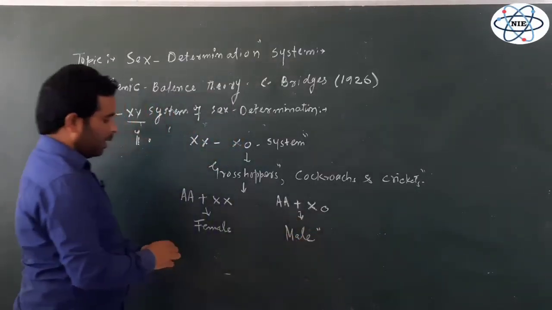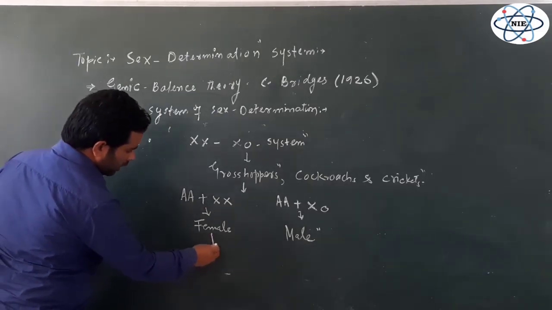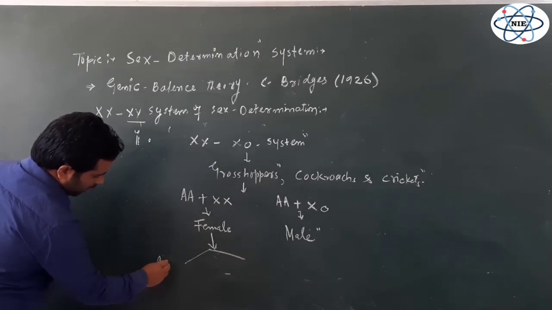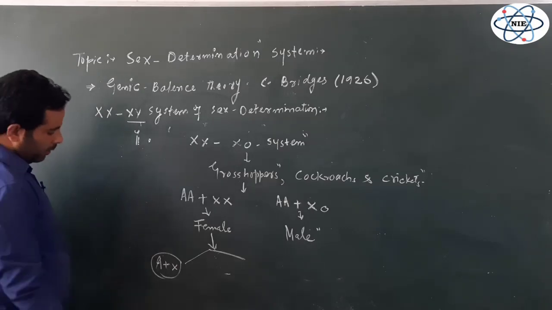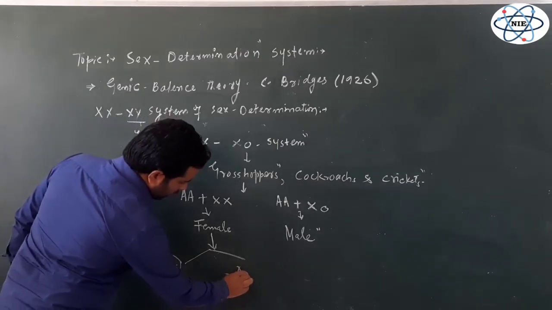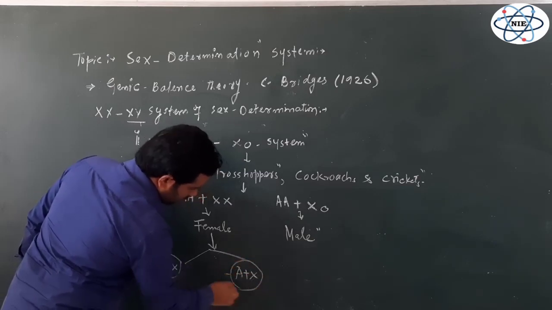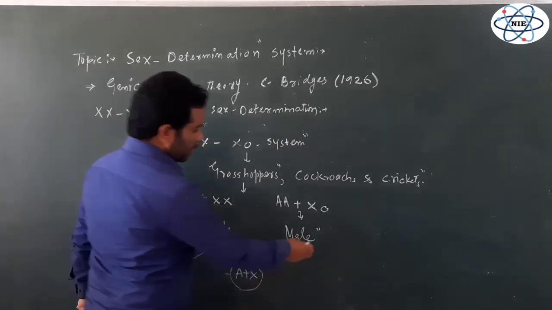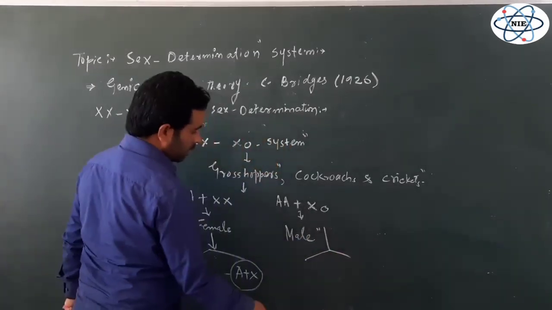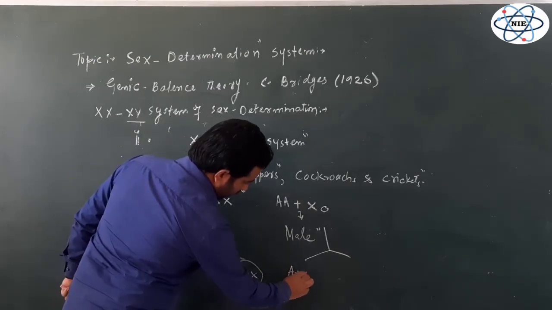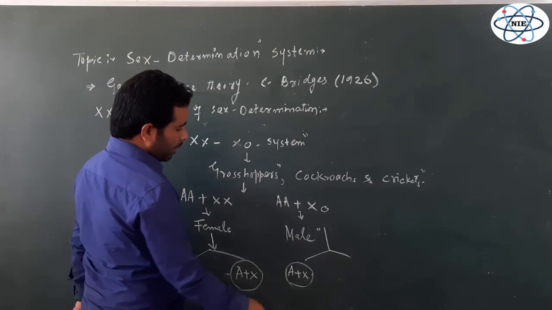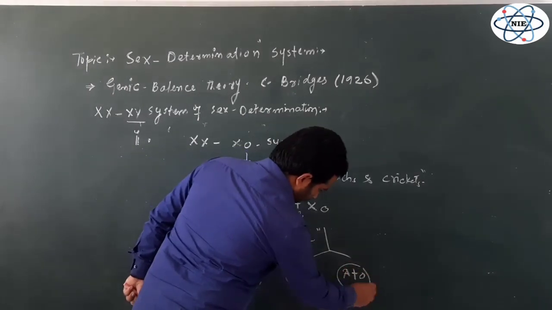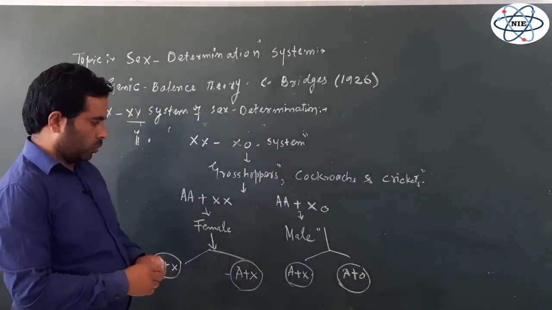This individual is male. And when there is gametogenesis, this female can produce only similar type of gametes, that is A plus X. This will be the egg, and another gamete is also A plus X. So same type of eggs are produced by the female, homogametic. While in this male individual, when the male produces the sperms, one gamete will be A plus X. So this is a type of sperm, and another type of sperm is A plus 0. So this gamete is not having any allosome, any X chromosome or Y chromosome, right?